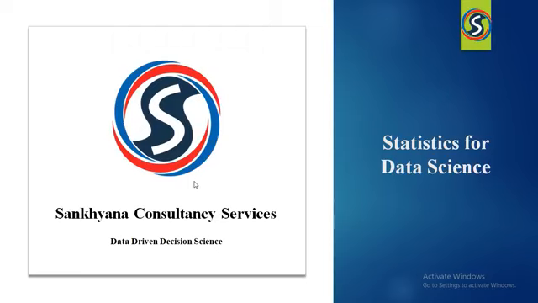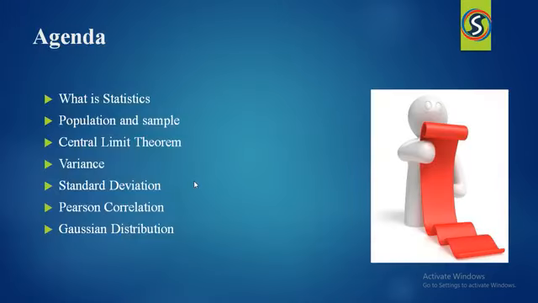Let me tell you the agenda for the session. In this session I will explain what is statistics. After that I will tell you two popular key terms. They are the population and sample. I will explain those as well. After that I will explain about central limit theorem, variance, standard deviation, Pearson correlation, and Gaussian distribution.